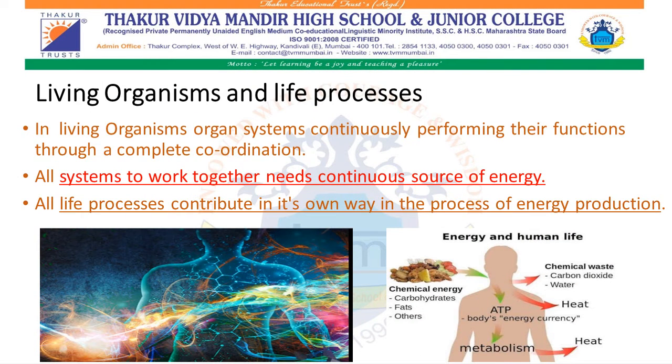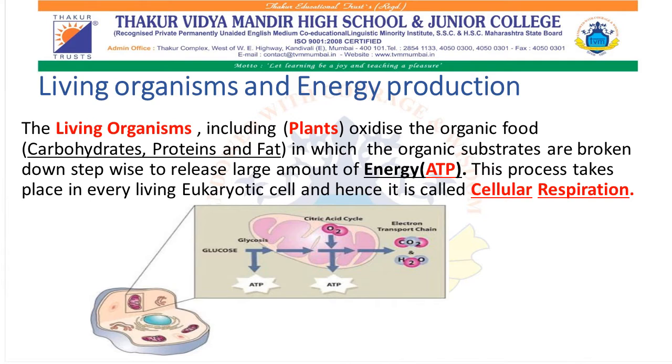In living organisms, the different organ systems continuously perform their functions in proper coordination with each other. All these systems need a continuous source of energy. This energy is obtained or harvested from the food we eat. The food, carbohydrates, lipids, and proteins, undergoes biological oxidation to release energy in the form of ATP. ATP is the energy currency.